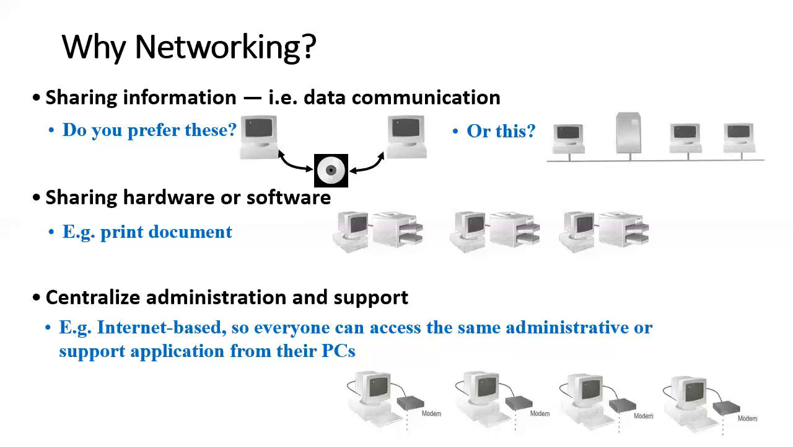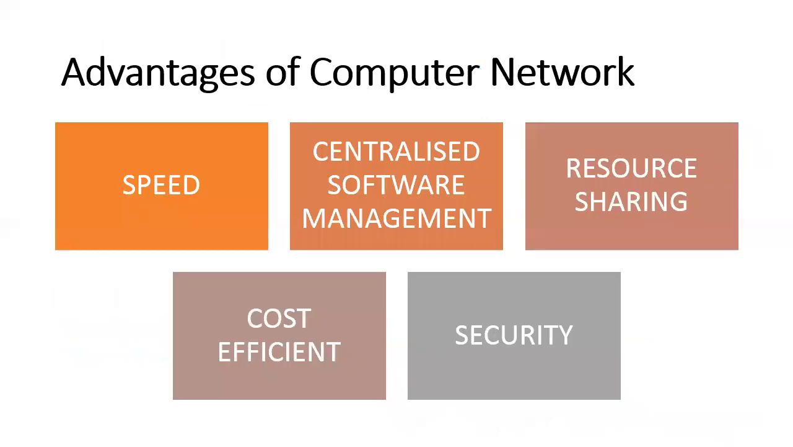Centralized administration and support. Computer network supports the administration to access the information. Example, internet based. So everyone working on computer can access the same administrative or support application from their PCs. In the next slide, let's look at the advantages of computer network.